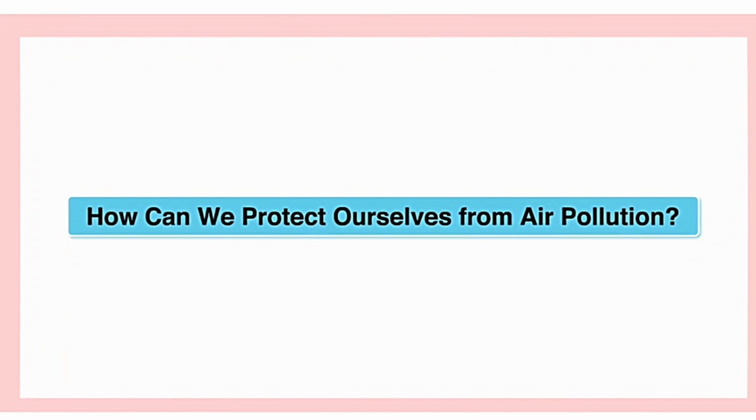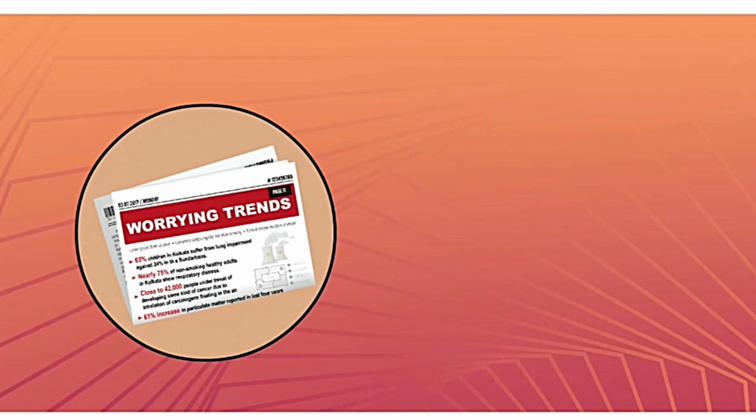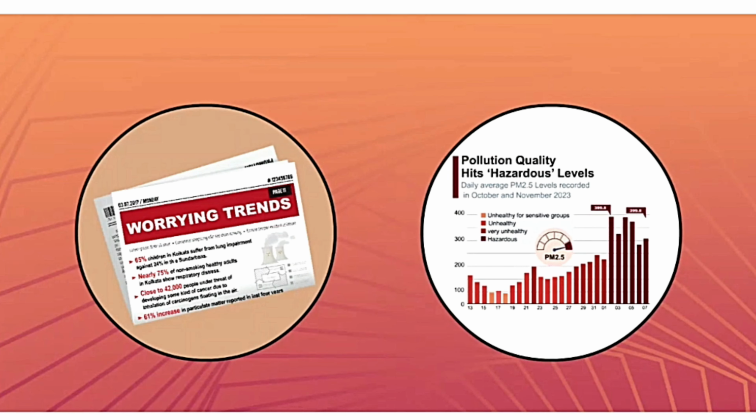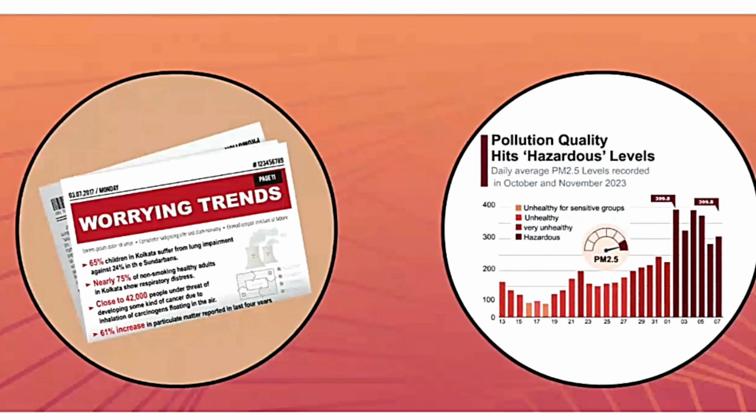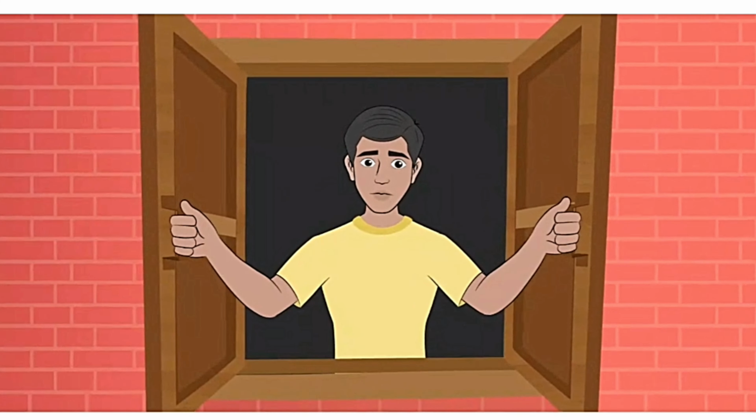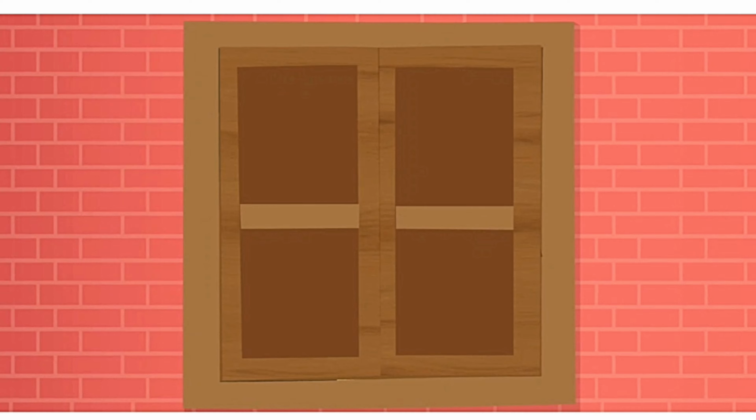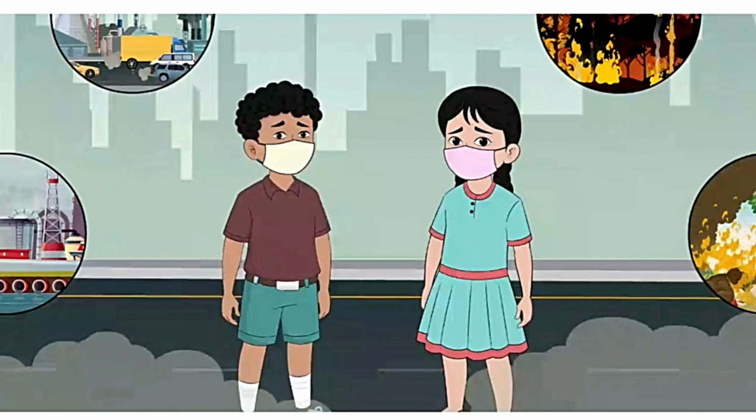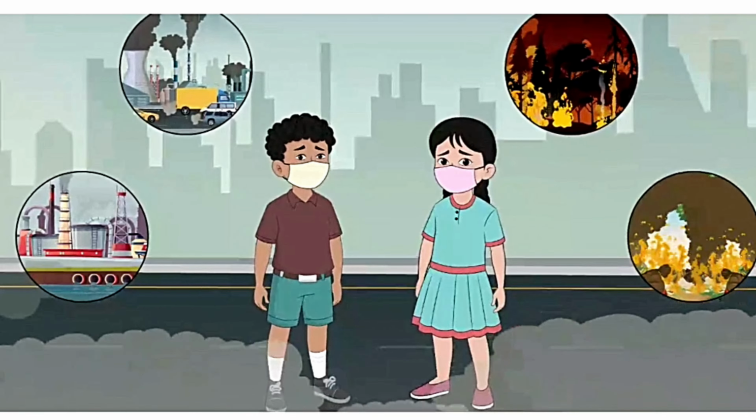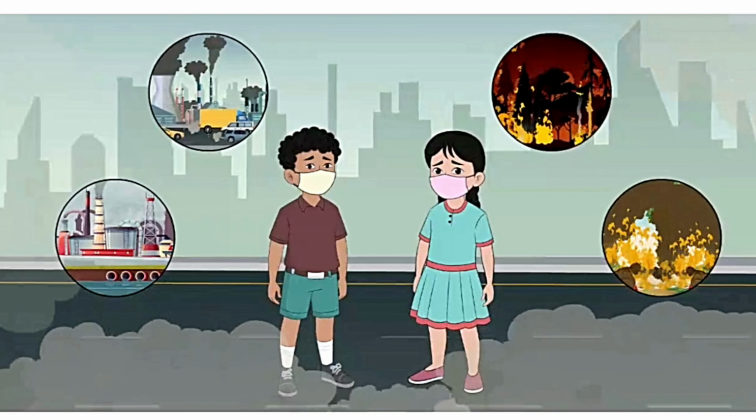How can we protect ourselves from air pollution? Whenever we see in the newspaper or hear the weather report that pollution levels are high, it may be useful to limit the time we spend outside. We should also keep the windows closed to avoid the pollutants from entering the house. We should wear masks covering our nose and mouth area to reduce the intake of fine particles while breathing.